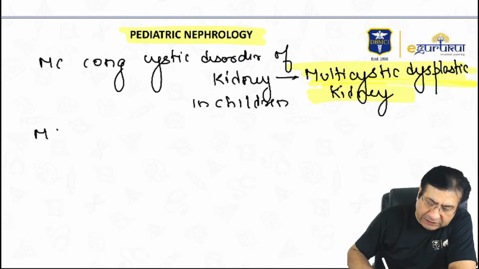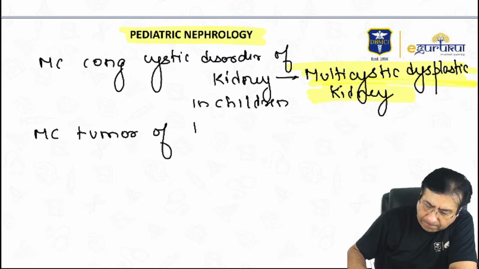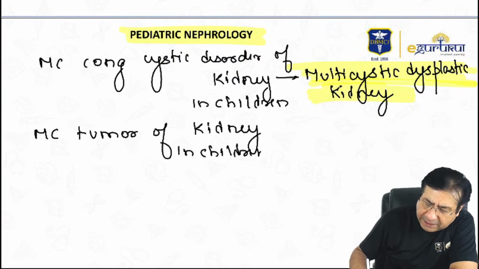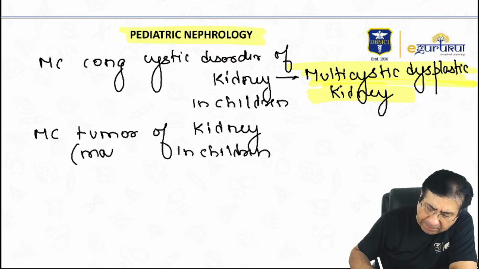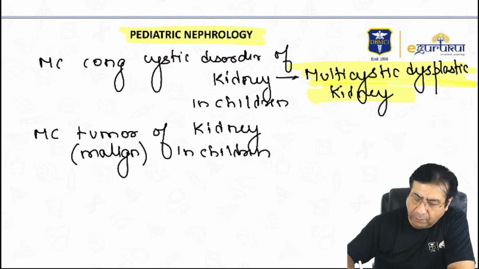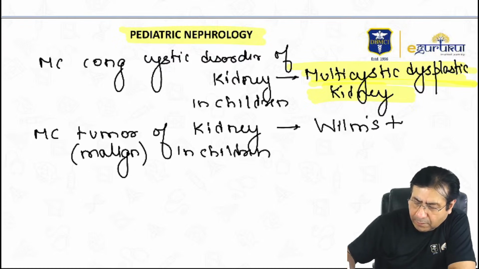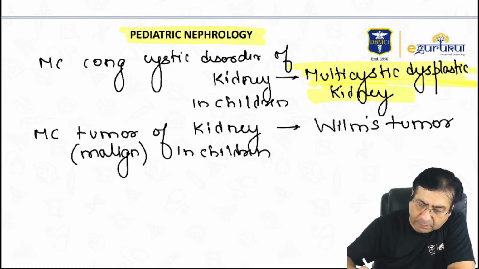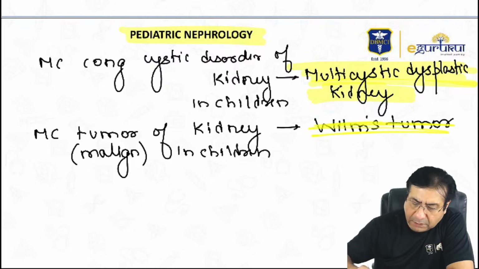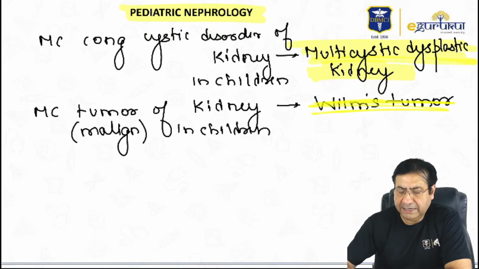Then if somebody asks you which is the most common tumor of the kidney in children, the most common malignancy, when I say tumor, that means malignancy, of the kidneys in children, it is Wilms tumor. This is the most common tumor of the kidney that is seen in children.